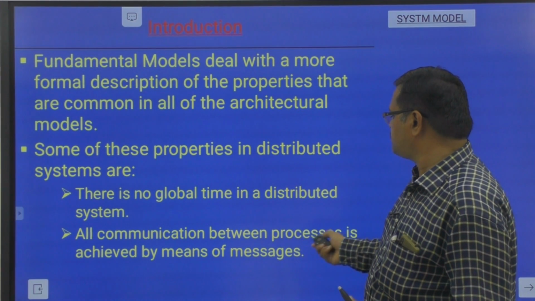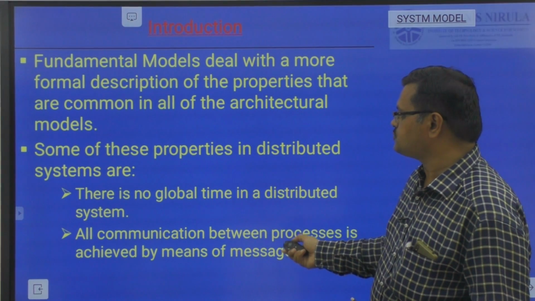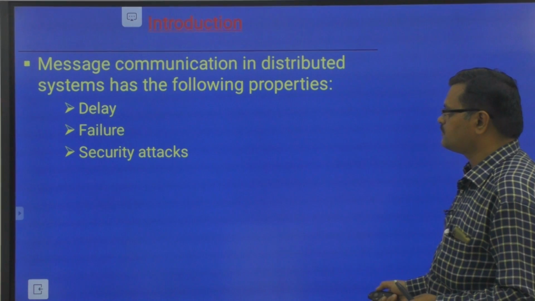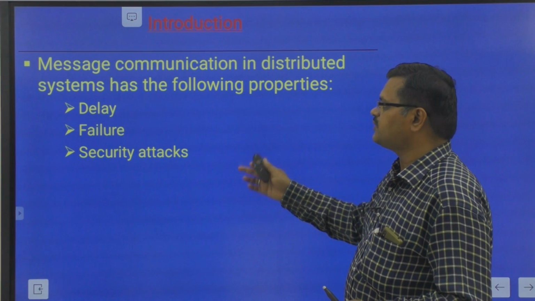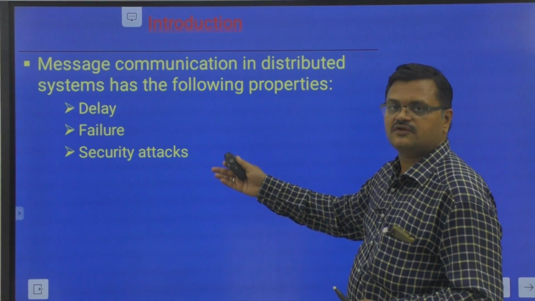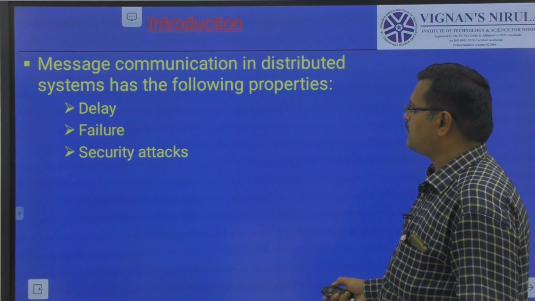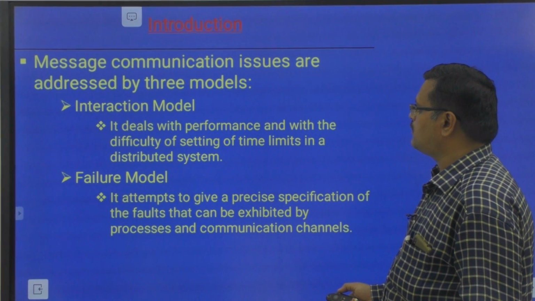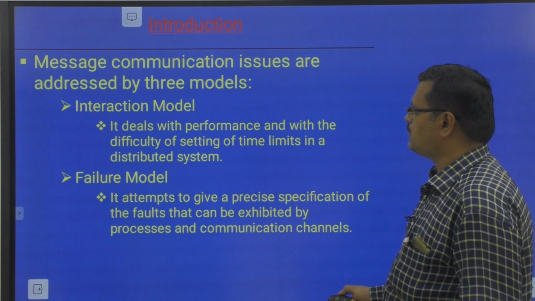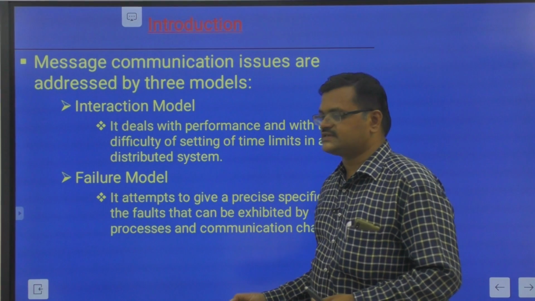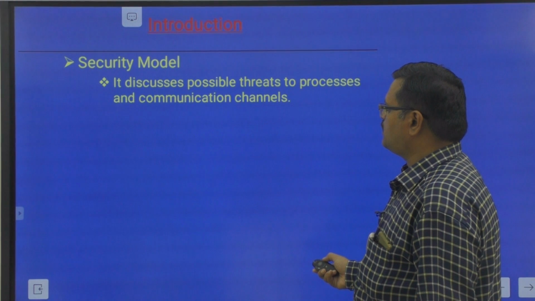All communication between processes is achieved by means of messages. This is a property of the distributed system, and there is no global time. That is also a property of the distributed system. And message communication is affected by delay, failure, and security attacks. Delay is in the interaction model, failure is in the failure model, and security attacks are in the security model. So these are the three types of model. We will discuss them in detail in the coming classes: interaction model, failure model, and security model.